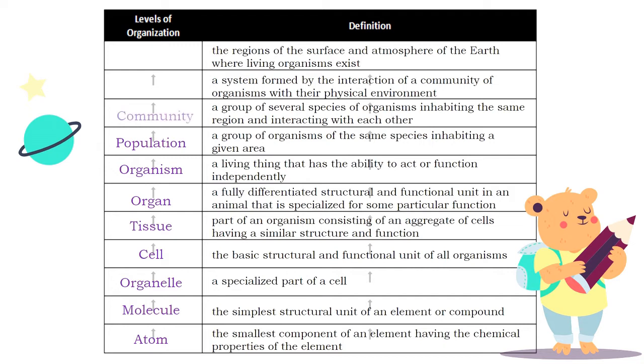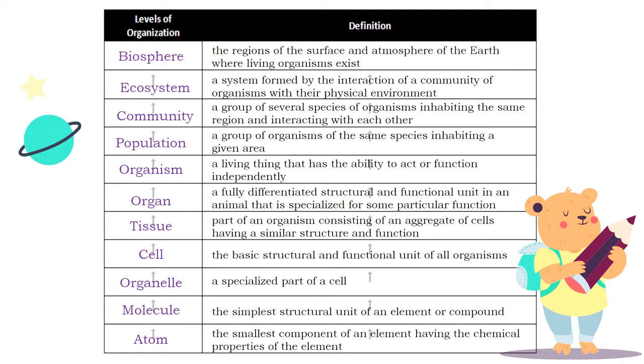A group of several species of organisms inhabiting the same region and interacting with each other. Answer, community. A system formed by the interaction of a community of organisms with their physical environment. Answer, ecosystem. The regions of the surface and atmosphere of the Earth where living things exist. Answer, biosphere.